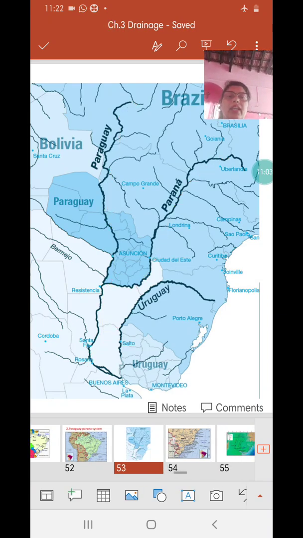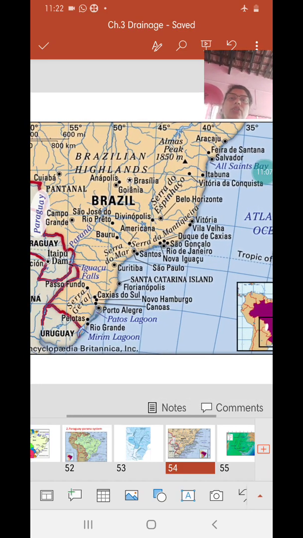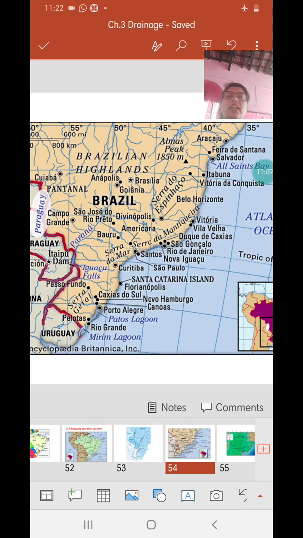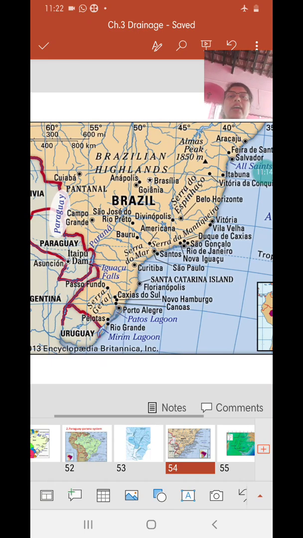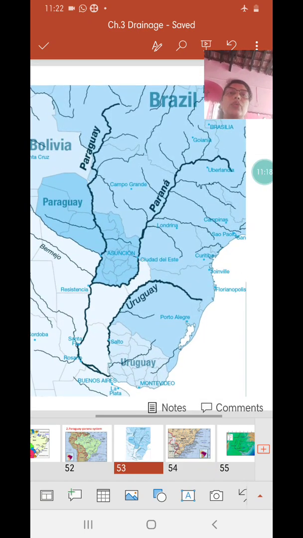The third important river, which is also situated in this region, is, we have Parana, Paraguay, and I forgot to show you one more river here, the Uruguay River.